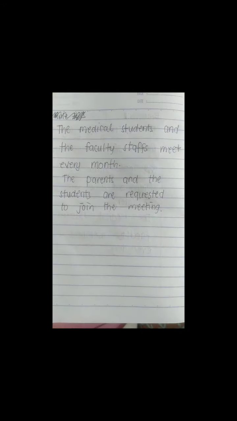So our third rule is when the subject of the sentence is composed of 2 or more nouns or pronouns and is connected by the word and, use a plural verb. So our noun here is the medical students and the faculty staff. So they are connected with the word and. So it is meaning to say we have to use a plural verb. We have here the plural verb meet. It has no S. So this is a plural verb and this one is correct.